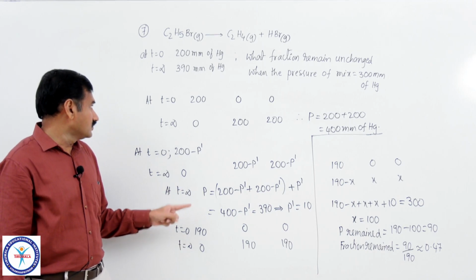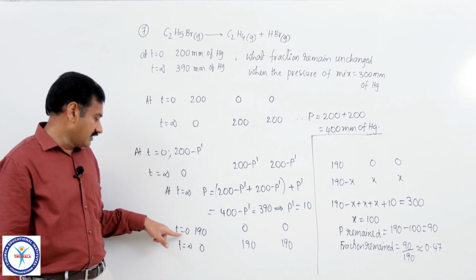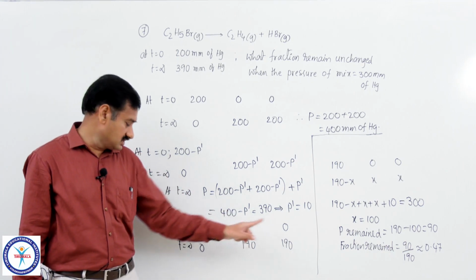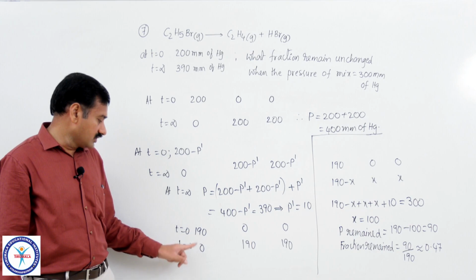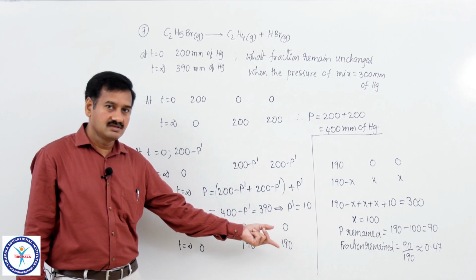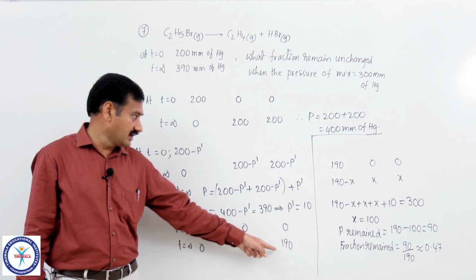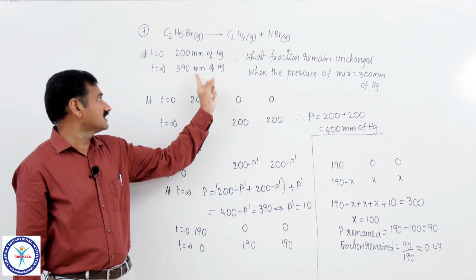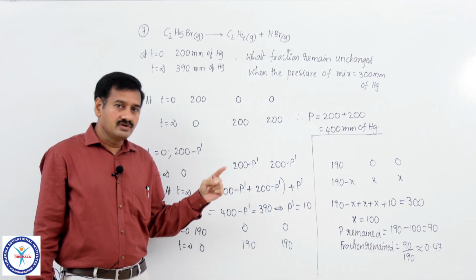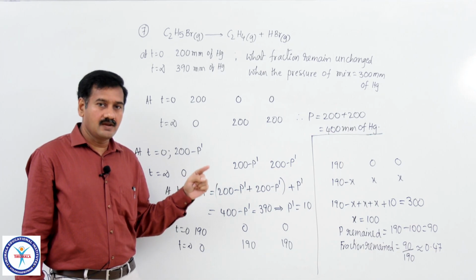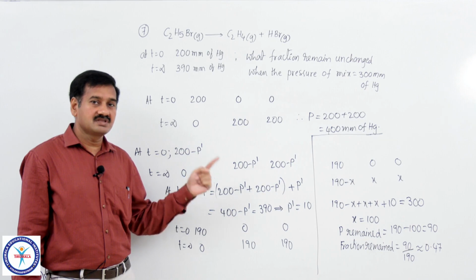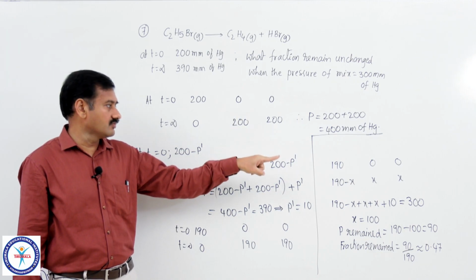Now, the pressure due to ethyl bromide alone is 190. At time t equal to 0, ethyl bromide pressure is 190, ethene and HBr pressures are 0. At infinite time, no ethyl bromide is left, 190, 190 plus 10 millimeters of inert gas pressure, total 390, that is given as 390 only. Now, the question given is how much fraction of ethyl bromide remained unchanged when the total pressure of the mixture is equal to 300 millimeters of mercury.